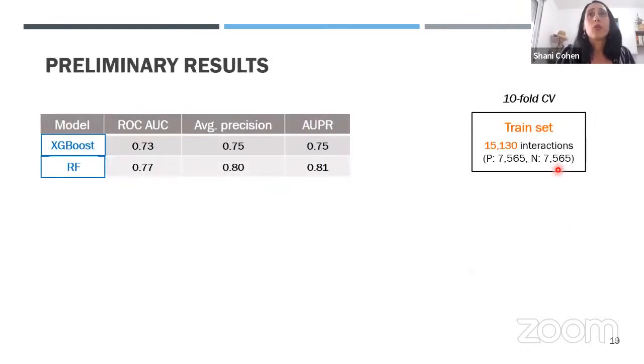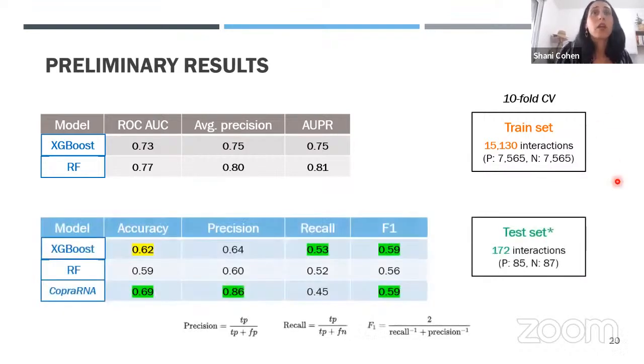The preliminary results of our work show that the Random Forest model succeeded to generalize better than the XGBoost model, and it achieves fine results in the 10-fold cross-validation over the train set. The results over the partial test set show that CopraRNA is a bit more accurate than our XGBoost model. Looking at the precision-recall trade-off, you can see that CopraRNA is more precise, meaning it has a lower amount of false positives, while our XGBoost model has a higher recall, meaning it has a lower amount of false negatives. And both models achieve the same F1 score, which is close to 0.6.